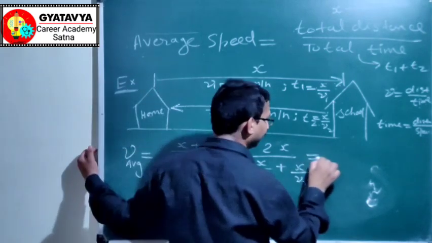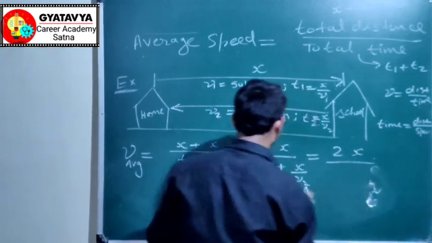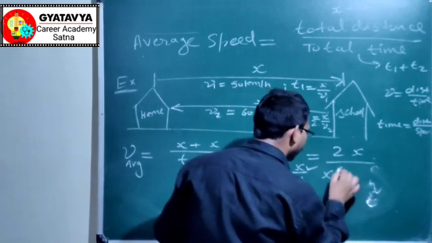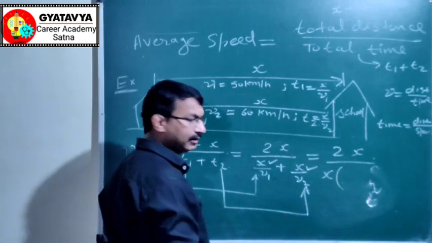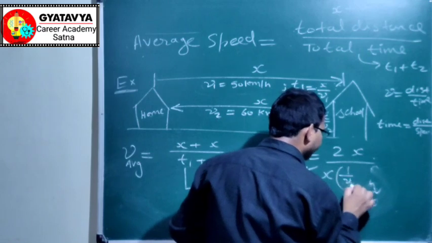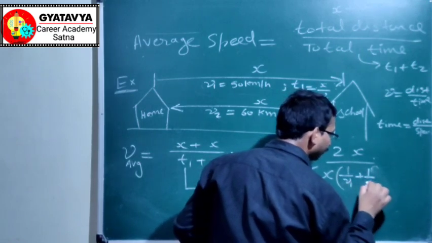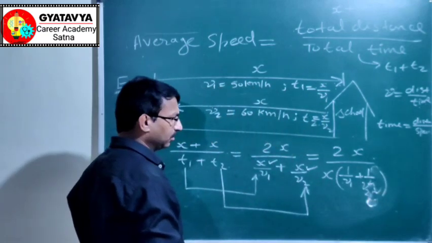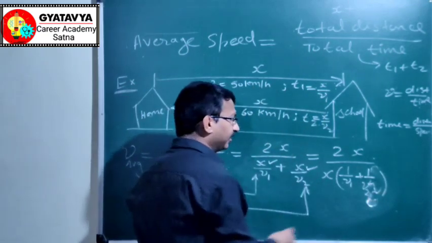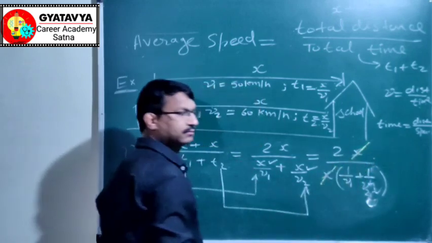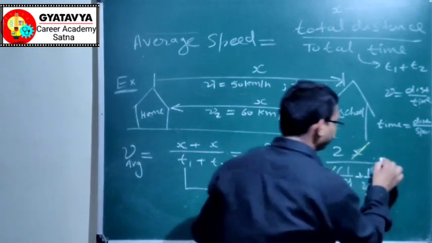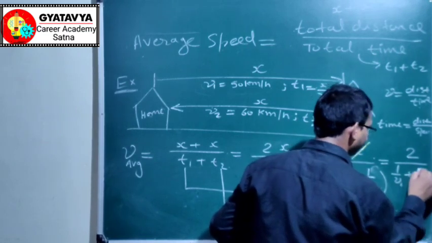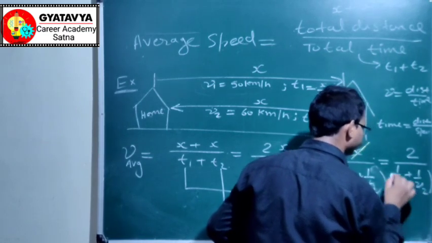Now you can take x common in the denominator. This will be 1 upon v1 plus 1 upon v2. Now x cancels with this x. You have 2 upon 1 upon v1 plus 1 upon v2.